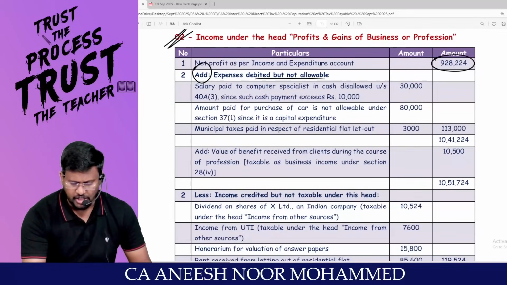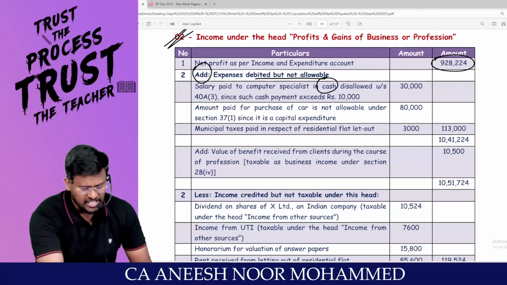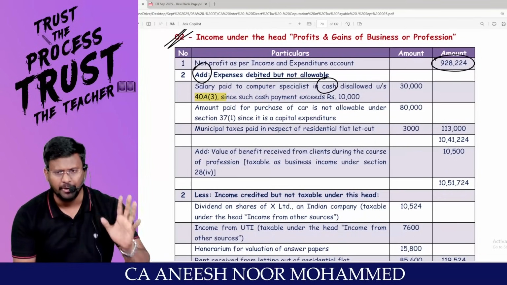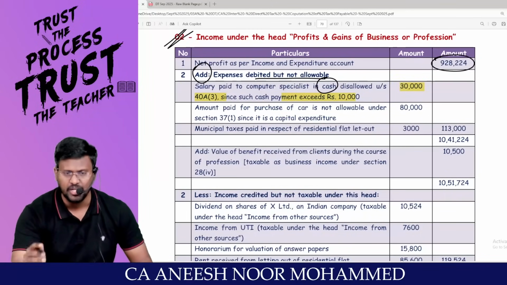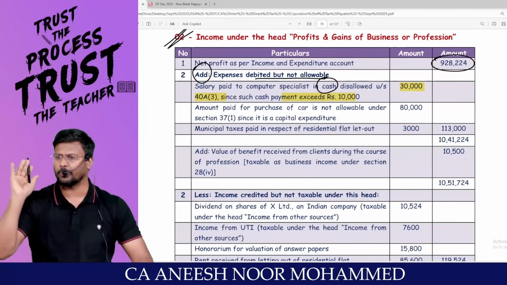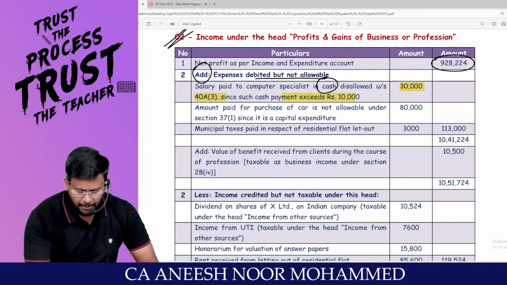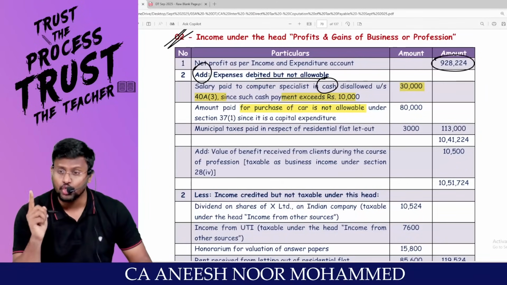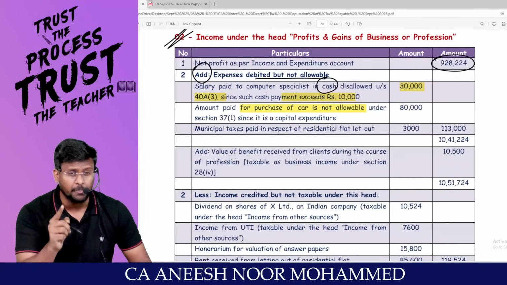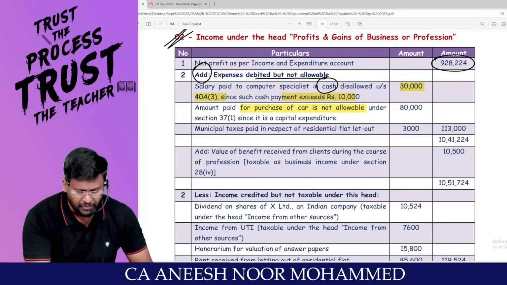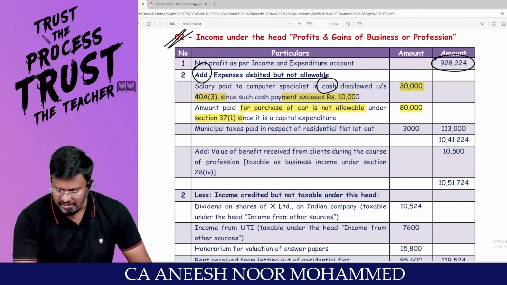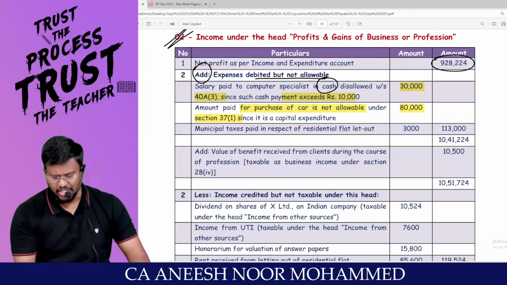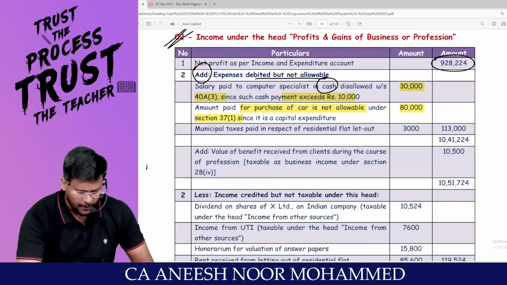Salary paid to computer specialist in cash, because as per section 40A subsection 3, in a single day to a single person, if the cash payment exceeds 10,000, the entire amount debited to the P&L account should be added back. Easy. Sir, amount paid for purchase of car, it is a capital expenditure. It is not a revenue expenditure. Capital expenditure will not be allowed as a deduction under section 37 subsection 1. Hence, 80,000 should be added back. But we can claim depreciation for 80,000, my dear lovable students.